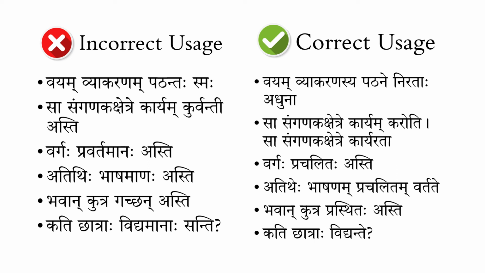So it is not actually indicating any certain kriya. That's why these usages, shown on the left side, are not right.